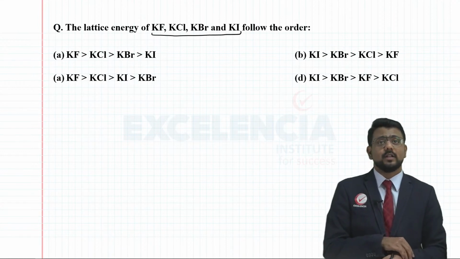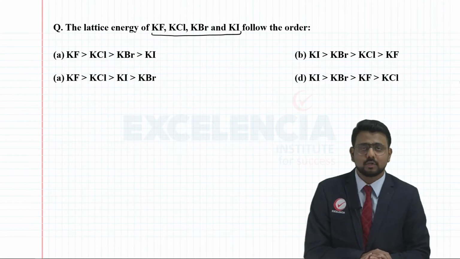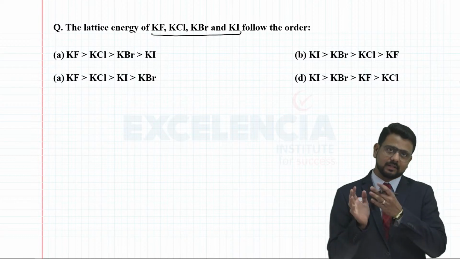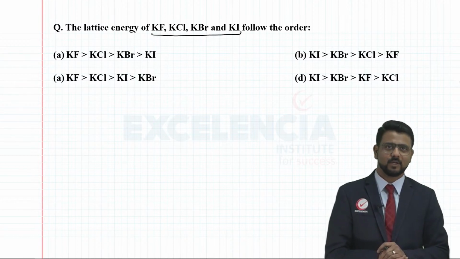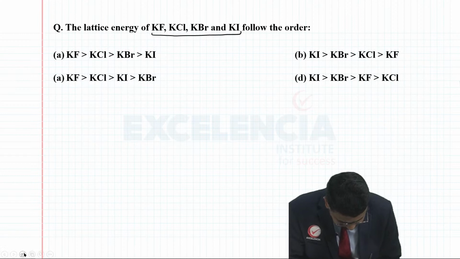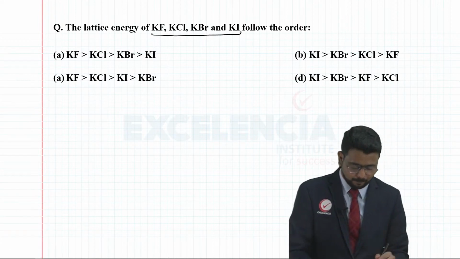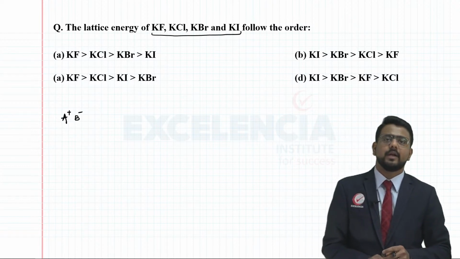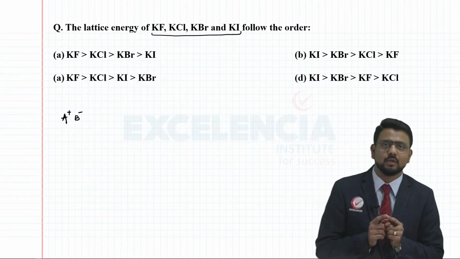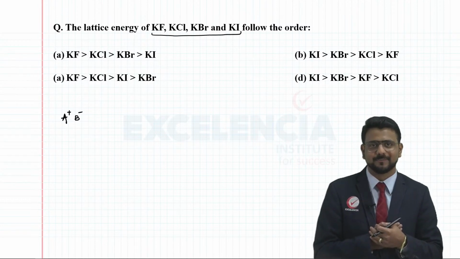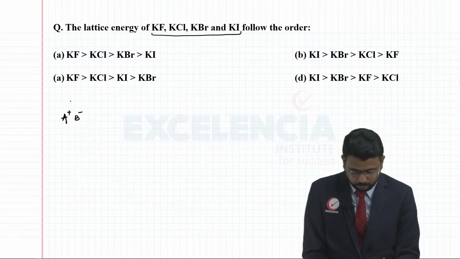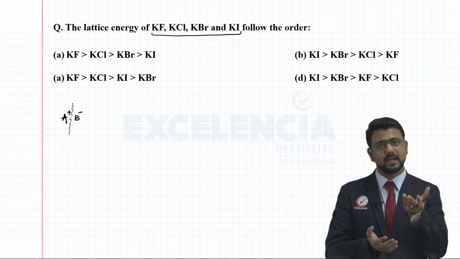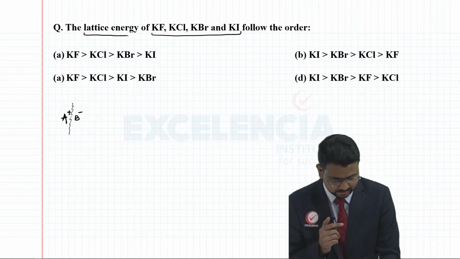So the question is, of these ionic compounds, which one may have maximum lattice energy? And then obviously the others will fall into the order. Now remember this: whenever we are dealing with any ionic compound, A plus B minus, it is the electrostatic force of attraction which is holding these two ions together. If you break these interactions, you will have to supply some energy, or when these interactions are formed, energy will be released. That is precisely, as I told you, lattice energy.